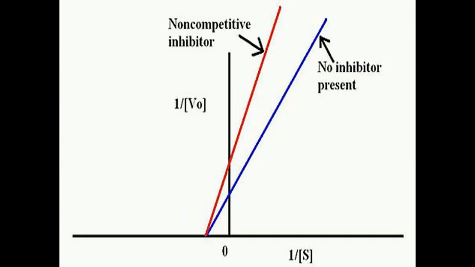Look at this figure, which shows the effect on a Lineweaver-Burk plot. It should be noted that in the presence of non-competitive inhibitors, the apparent Vmax is decreased, whereas the Km remains unchanged.